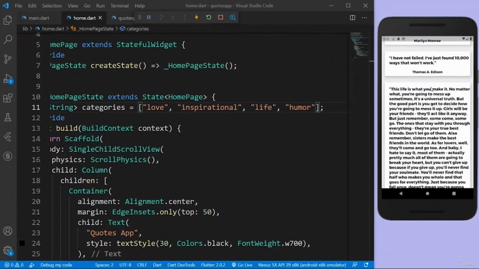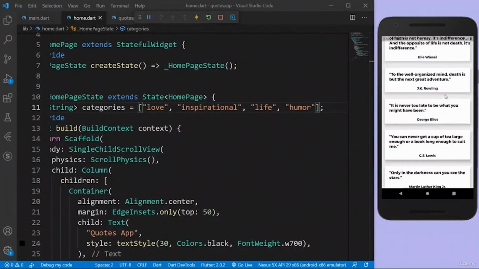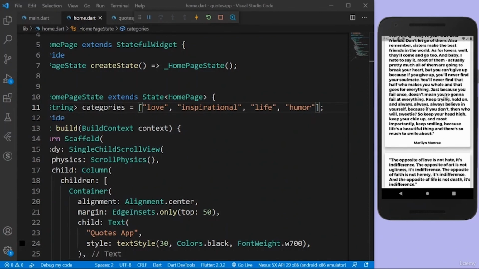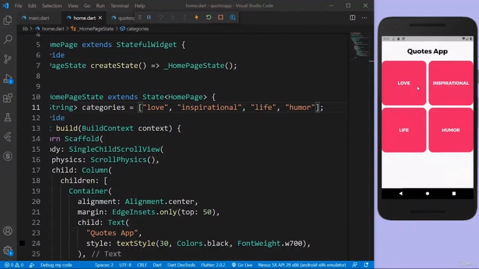We just had a typo, I just forgot. It is actually inspirational, not inspiration. There you go, we now have all the quotes for the inspirational category. So that's it for the categories page.